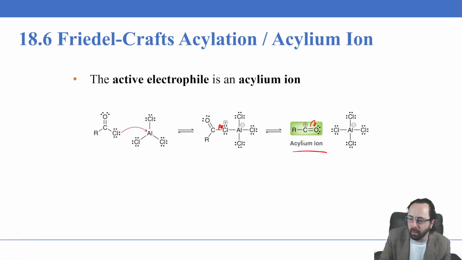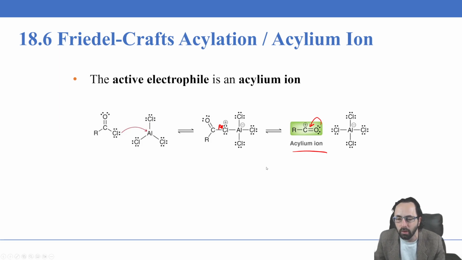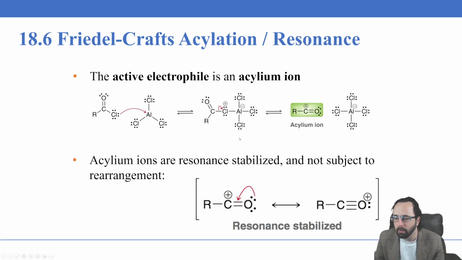I should not be thinking here of the negative formal charge. I should be thinking more of the octet here. So if I go like this, the carbon is lacking an octet. It has 3 bonds, so it would be much more stable if it had an octet. That could be created by this triple bond with oxygen, which would leave a positive formal charge on the oxygen. So here's the resonance stabilization of the